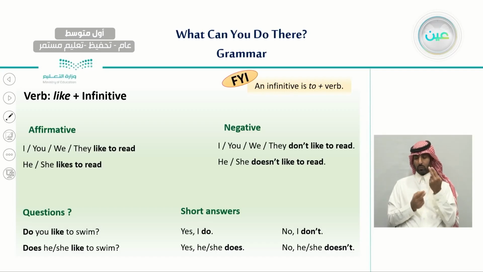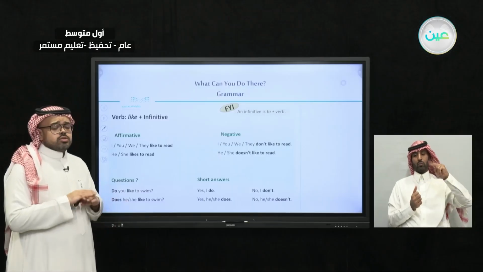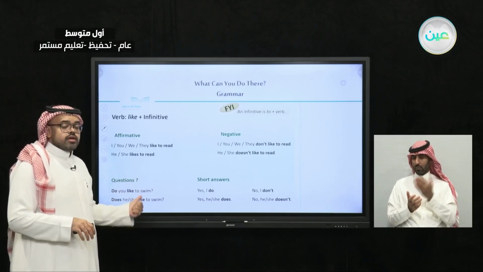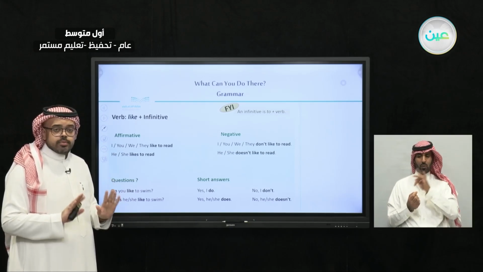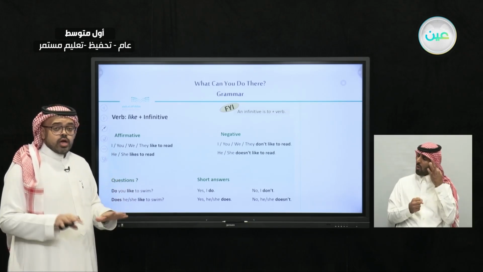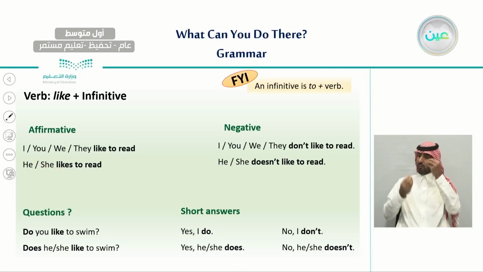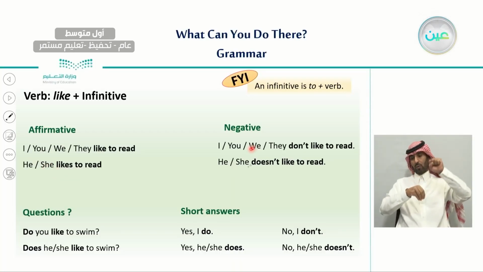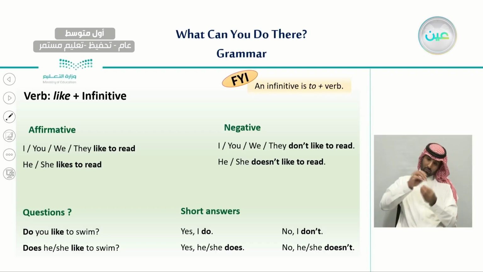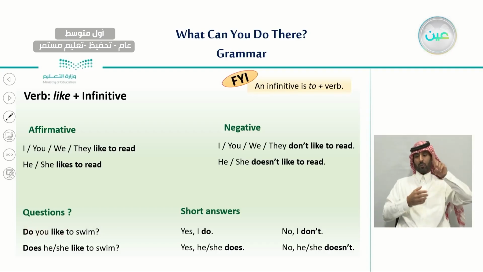And the only difference between this infinitive and the modal can is that with modal can, no matter what the subject pronoun is, we don't make any changes to the verb. But with the infinitive, no, here we have to stop a little bit and see what exactly the kind of subject we are using. If we are using he or she, whether in an affirmative sentence or a negative sentence, in this case we need to add s to the verb. And how can we make questions with the infinitive verb? We make a question like this one. Do you like to swim? We use do with those subjects.